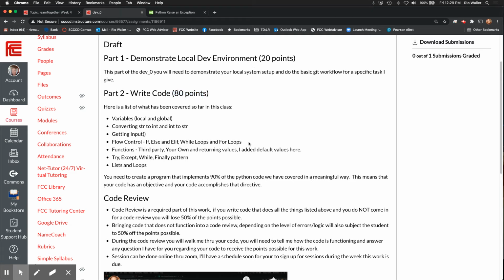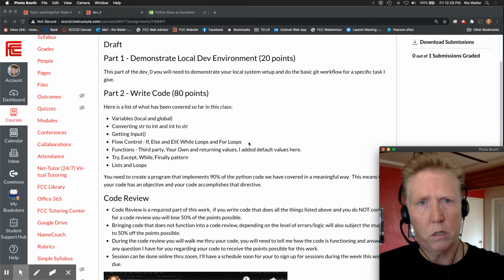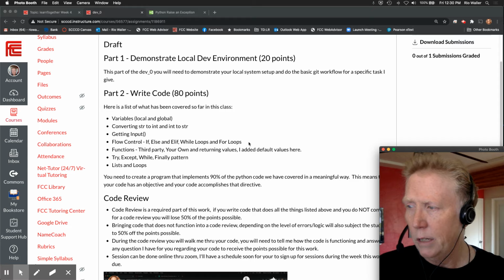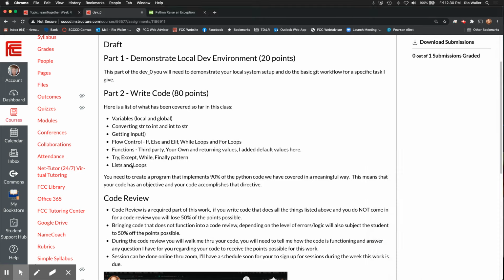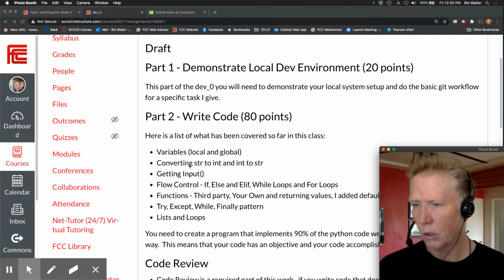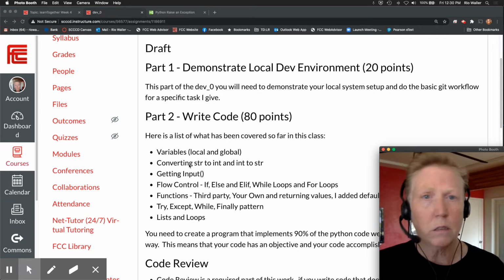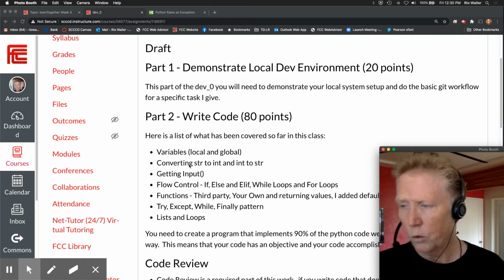The one thing today, and I will say this, is I thought about this because I finished up, I'm almost done with section 6, which will be the last part, section 6, before we go into our dev. Is the one thing I didn't add and I added today, so I'll just be clear about this, was loops for lists. So we have loops when we talk about flow control. But in this case, I also want to see you, and this is a modification I'm going to need to make to my code, is to actually demonstrate the use of loops related to a list. Okay. So just know that that's there.